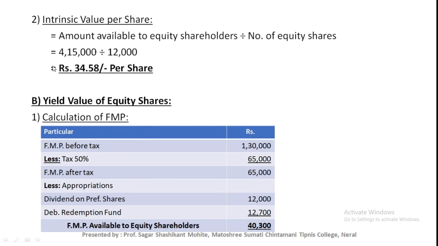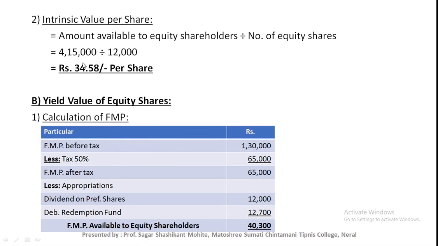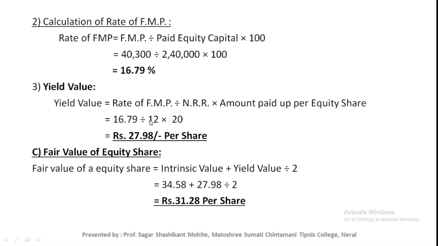And this is the intrinsic value per share, and the last method is fair value of equity share. For that we just need to use this formula: intrinsic value per equity share plus yield value per equity share, divided by 2. Intrinsic value 34.58, yield value 27.98, divided by 2. The final answer is 31.28 per share. This is the fair value per share.